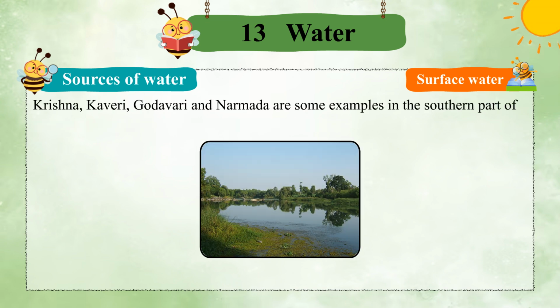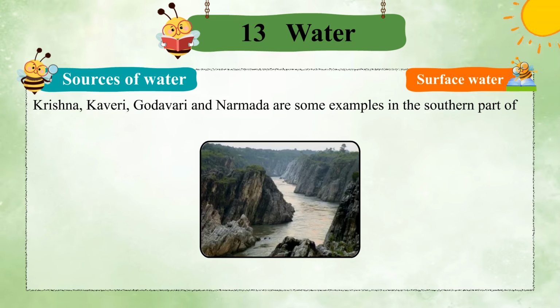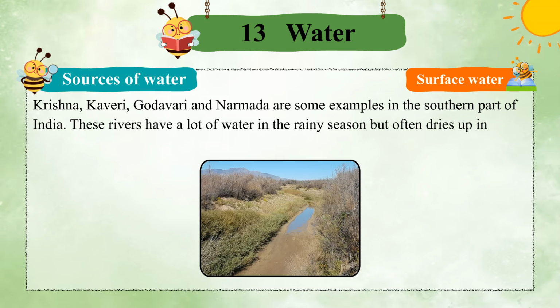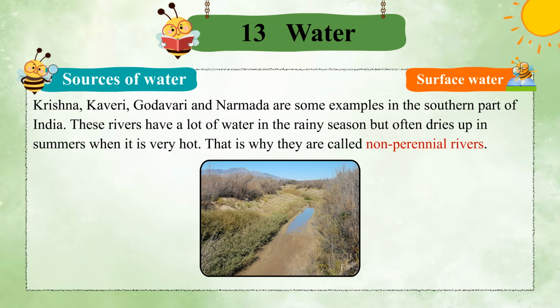Krishna, Kaveri, Godavari and Narmada are some examples in the southern part of India. These rivers have a lot of water in the rainy season but often dry up in summers when it is very hot. That is why they are called non-perennial rivers.